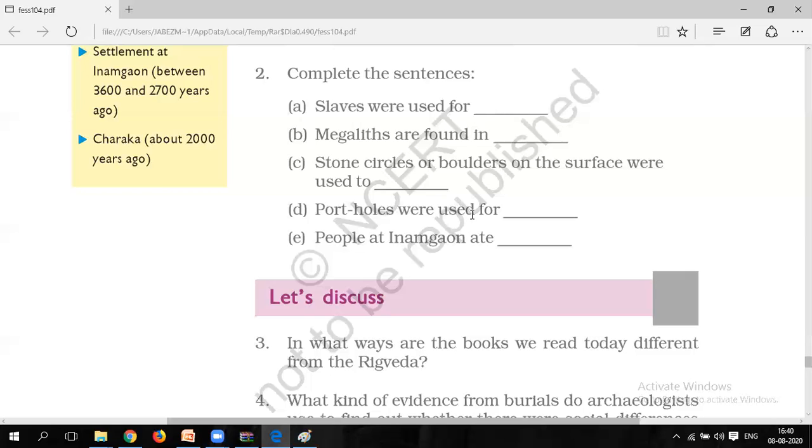They ate which kind of food? As we have already seen, they ate wheat, barley, rice, pulses, millets, peas, sesame, etc. Okay, so this is what they ate. So as we discussed the fill-ups, this is what the answers will be.